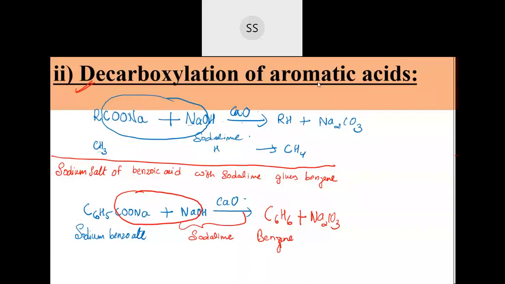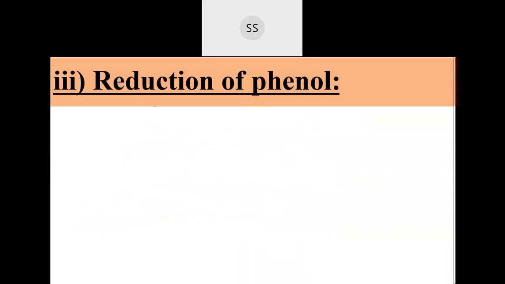Okay, next preparation, the third one, is by reduction of phenol. So using phenol we can prepare it. Phenol is a benzene ring attached with an OH group. Now in the phenol, what you find extra here is this oxygen. So this oxygen should be removed. Addition of oxygen is oxidation. Removal of oxygen is called reduction. So here we have to remove this oxygen from the phenol.